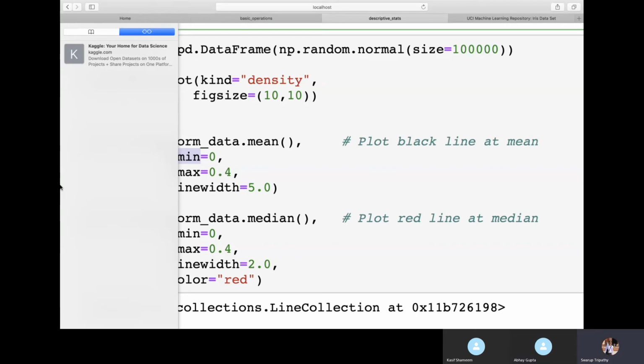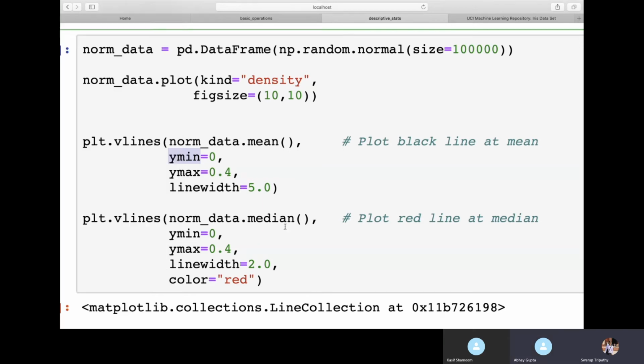Okay, yeah, it is done. Okay, so this one is done.